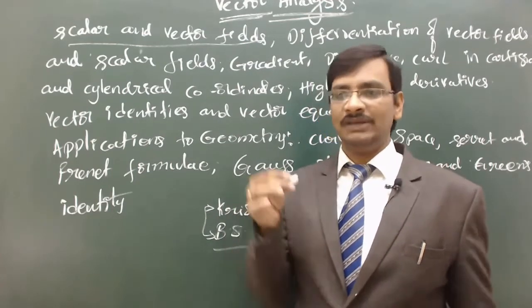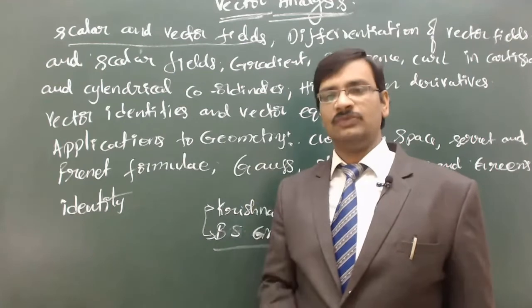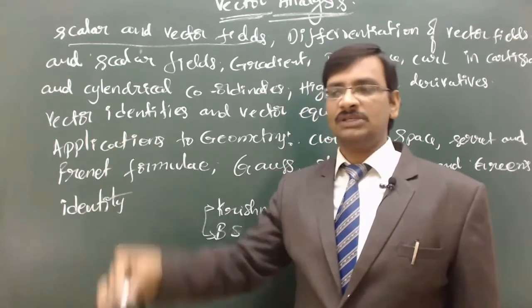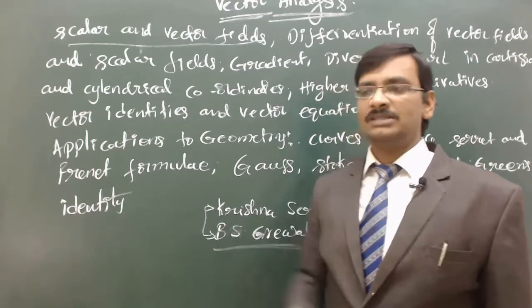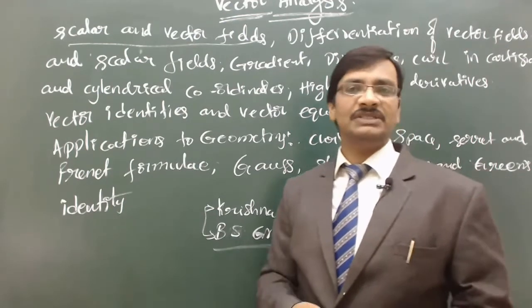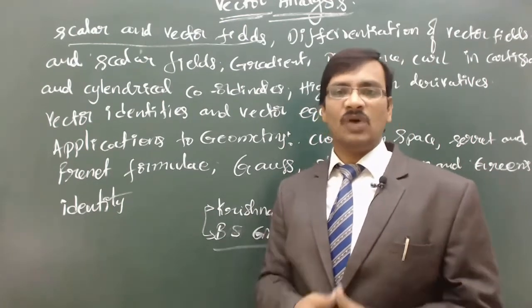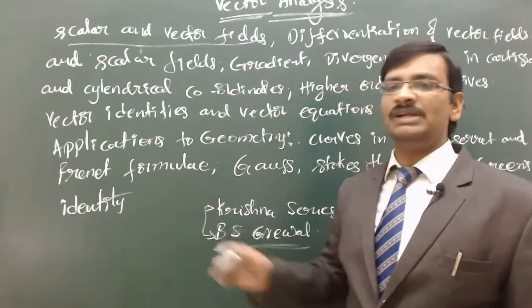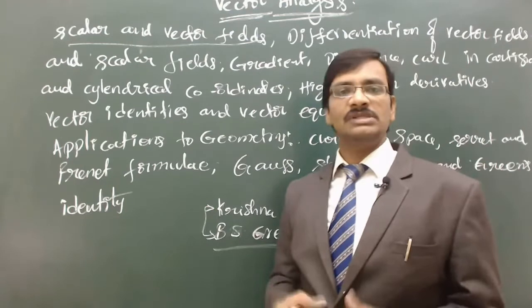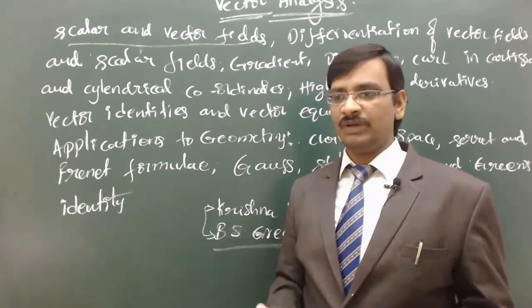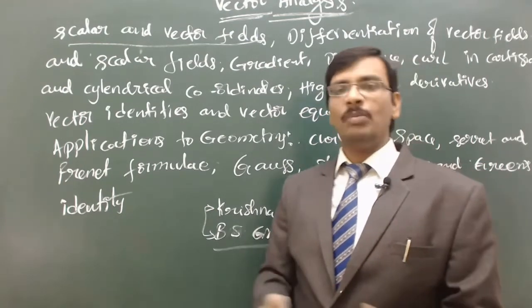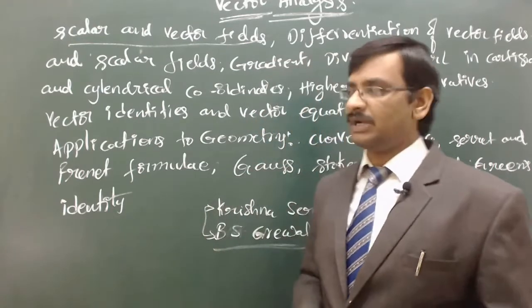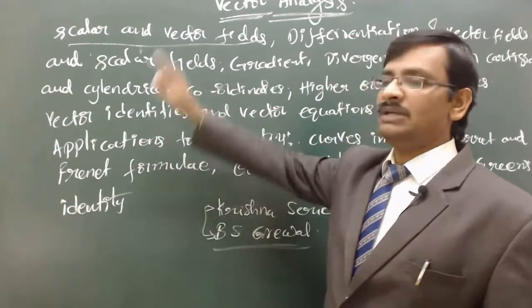If I leave this chalk piece here, it is going to fall down, and even if I go to some other place and leave the chalk piece, it will fall down there too. Why? Because the influence of gravitation is there everywhere. Such quantities are studied as part of fields. So a field is a physical quantity which has its influence everywhere, or the domain is specified where the influence is present.